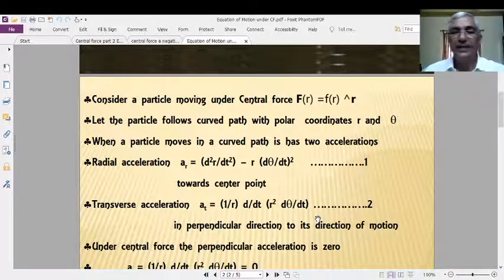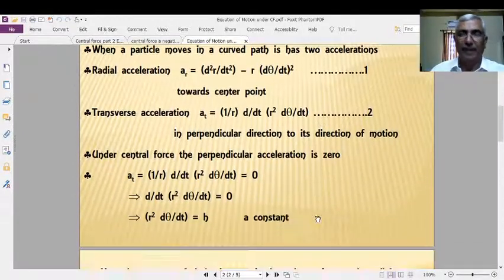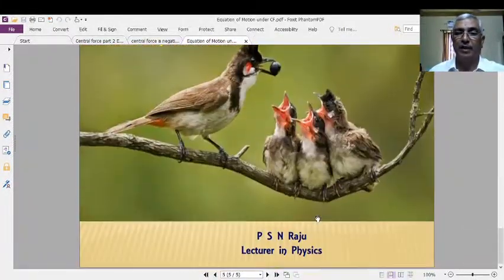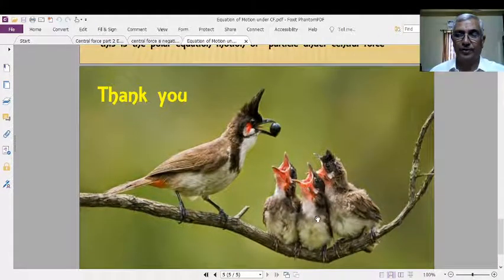it is as simple as the other equations of motion of particles. That is the only difference. But we should not think much about this one. This is nothing but a simple equation of motion of a body under the central force.